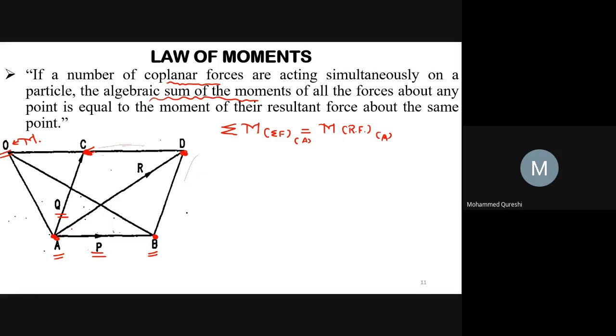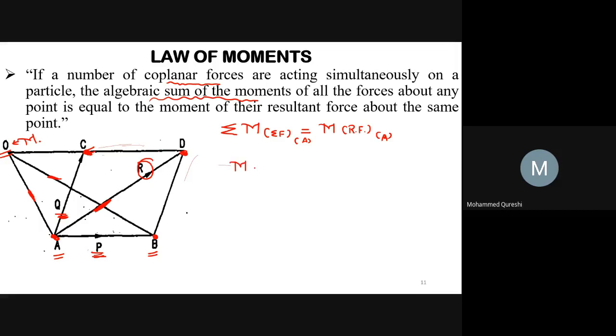Now join the diagonal AD, that is this diagonal of the parallelogram, and OA and OB. Here, the diagonal AD represents in magnitude and direction the resultant of the two forces, that is force P and force Q. Now, we have to take the moment about point O.